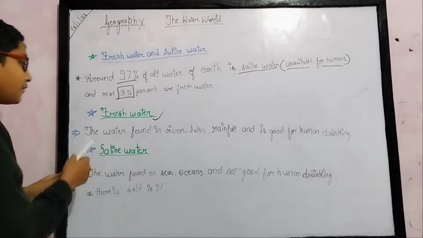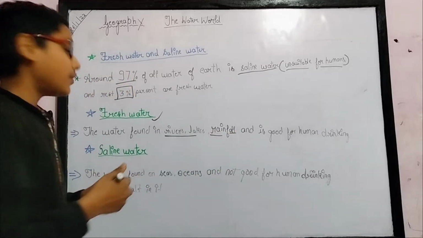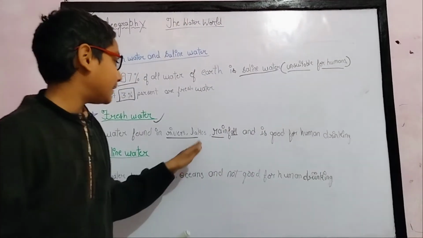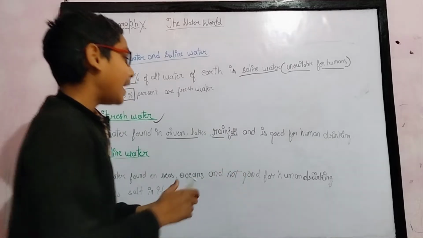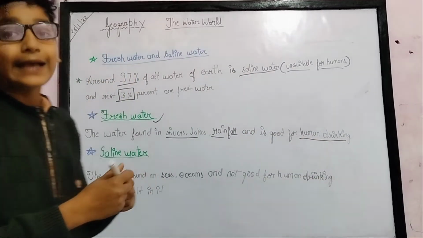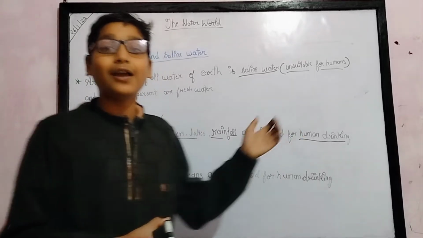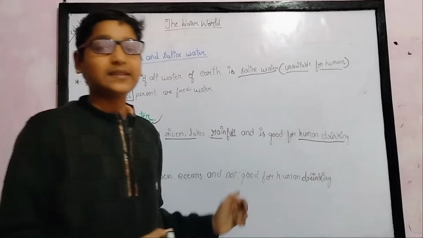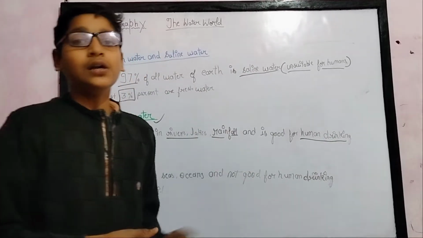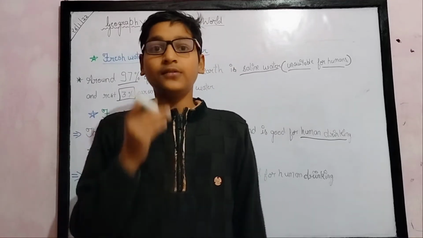The fresh water is found in rivers, lakes and rainfall, like the Ganga and Yamuna, and it is good for human drinking. The rest 3% is fresh water, and it is found in glaciers, ice caps, etc. In these areas it is not mixed with salt, so we can drink it.